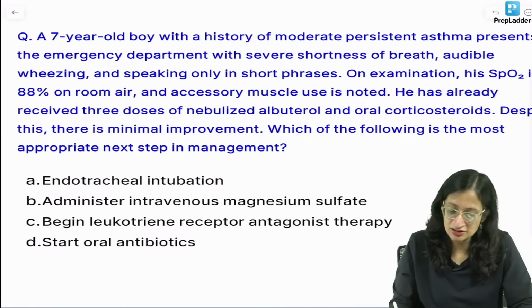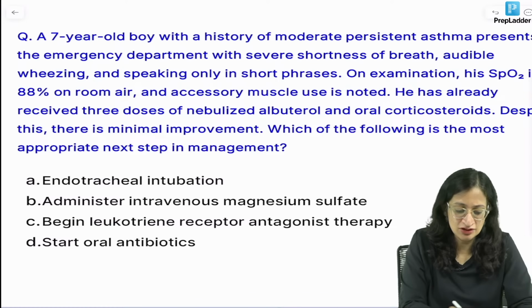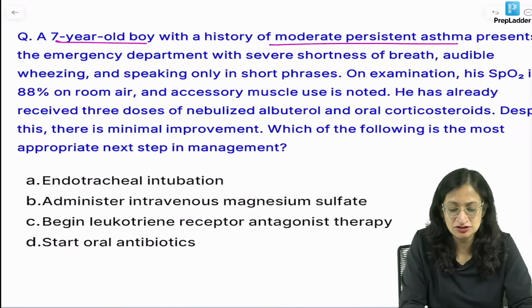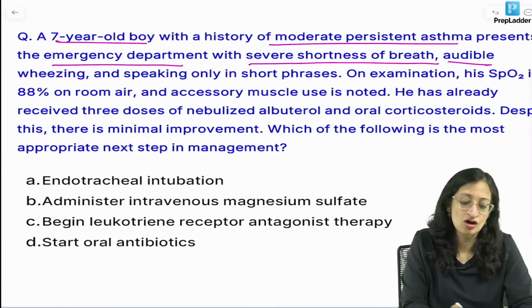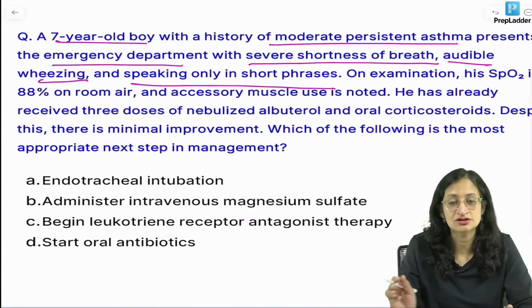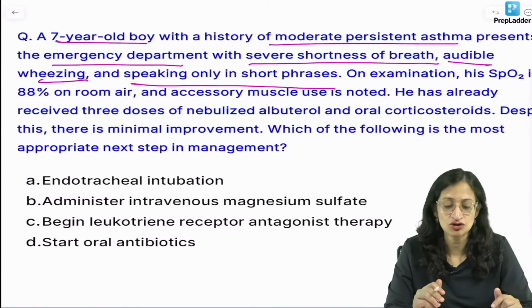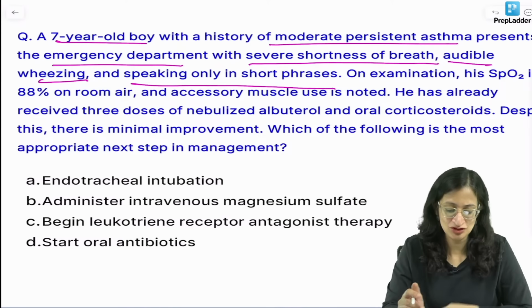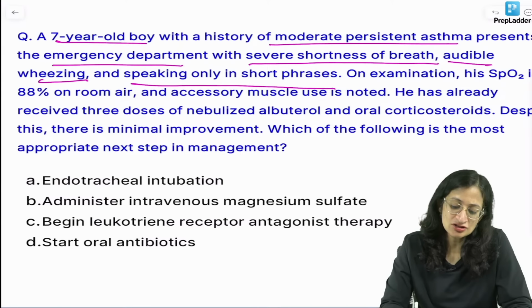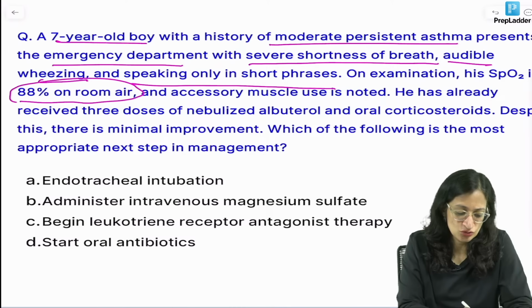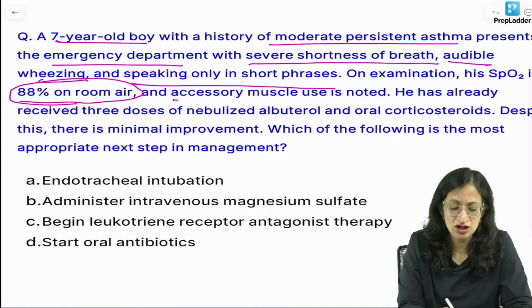Now moving ahead, a 7-year-old boy. So we have a 7-year-old boy with a history of moderate persistent asthma who presents to the emergency department with severe shortness of breath, audible wheeze, speaking only in short phrases. So what is my diagnosis here? I am waiting for your answers before I tell you. Okay, Vishnu, my pleasure. So on examination, his SpO2 is 88% on room air. So there is hypoxia also starting.